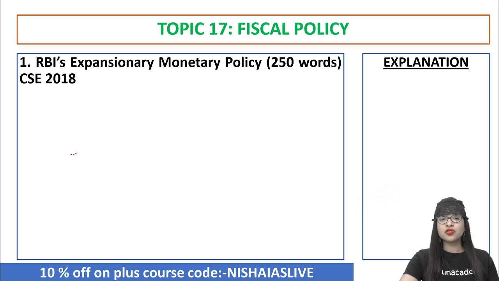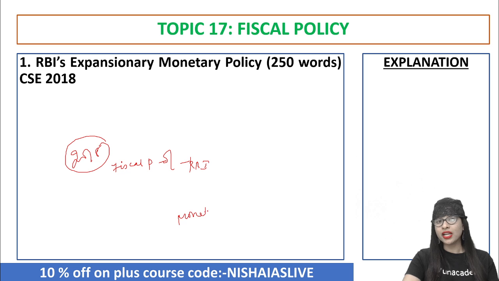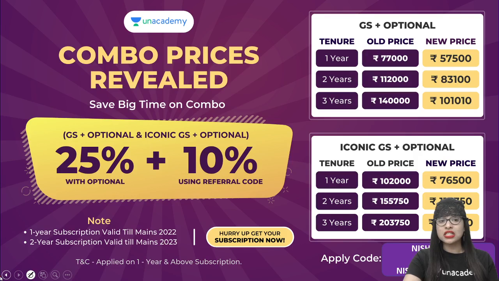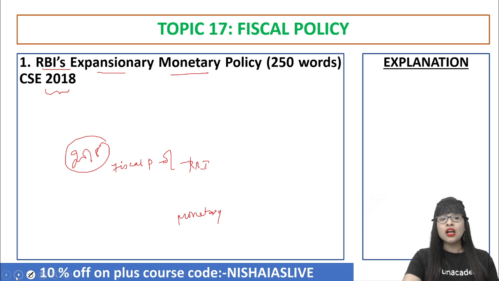Now, in the year 2018, there was an important question, guys, based on the fiscal policy spending. Because if you look into the fiscal policy components of spending and earning, to rectify the situation, the RBI will come in, where they will start using the monetary policy. So in that context, a question in 2018 came regarding RBI's expansionary monetary policy. Discuss in detail regarding that. So you can write your answers based on that and submit in the Telegram channel.